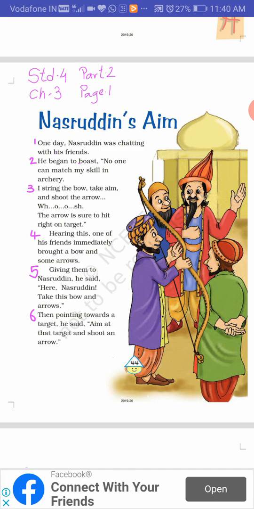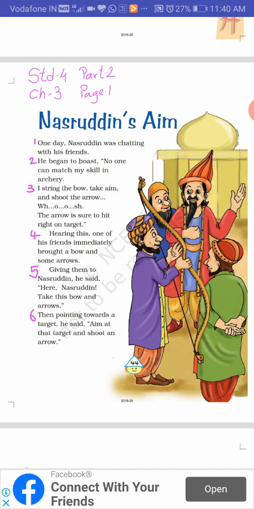I've divided this lesson into certain parts. The parts mean paragraphs, and I've numbered them so you can follow the lesson along with me. The first paragraph is, one day Nasruddin was chatting with his friends. Chatting means talking, as you casually talk with your friends, sharing your what and abouts.